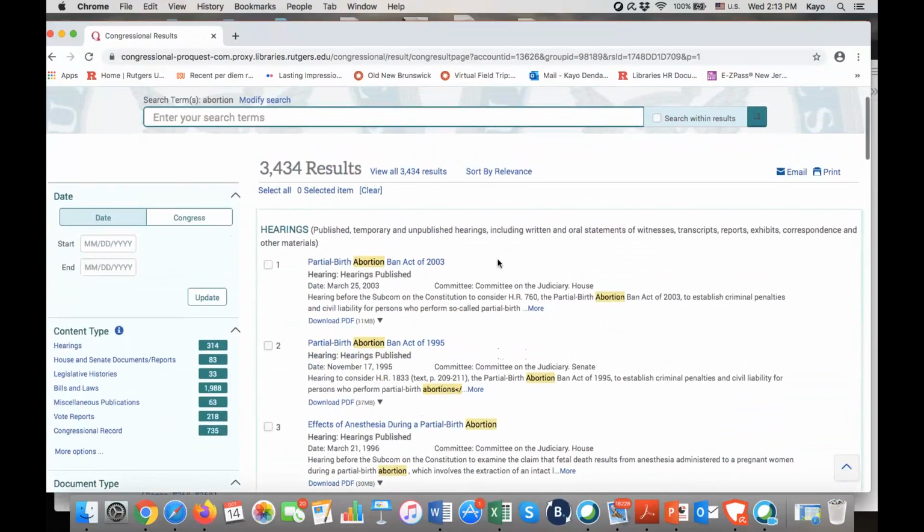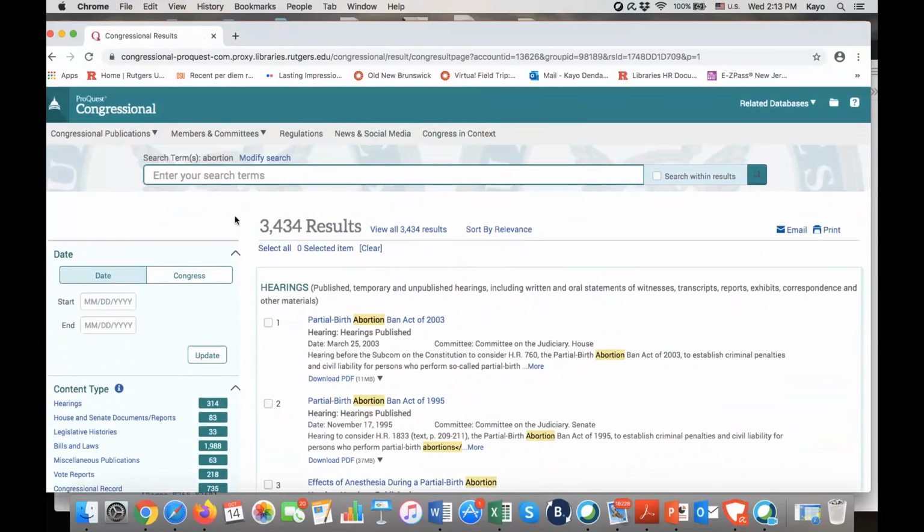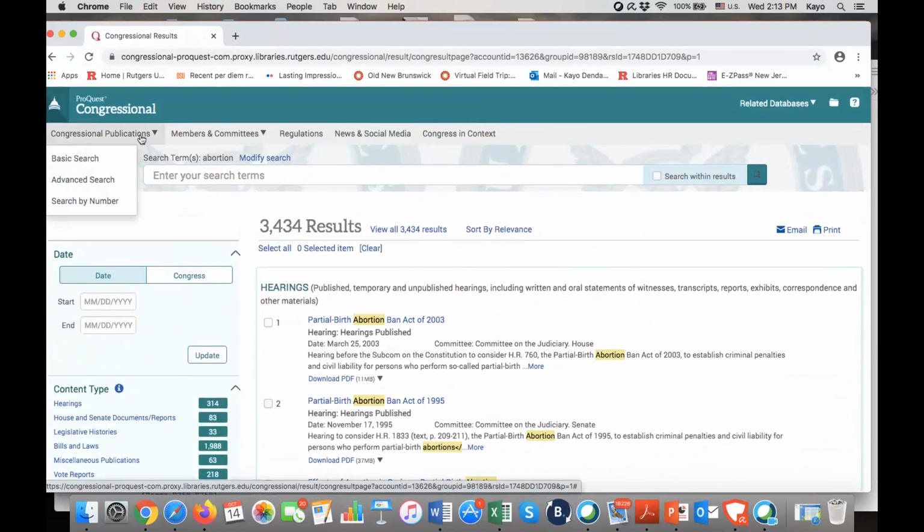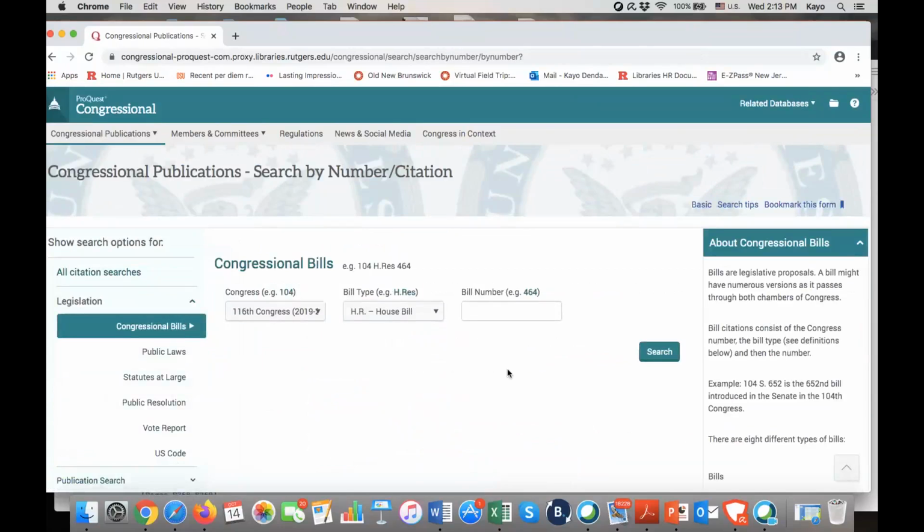One thing to remember is that sometimes you have the citation of a law and you wish to find the text of it. Instead of using the keyword search field here, there is a specific search on the upper left, this search by number, that enables you to search more directly.